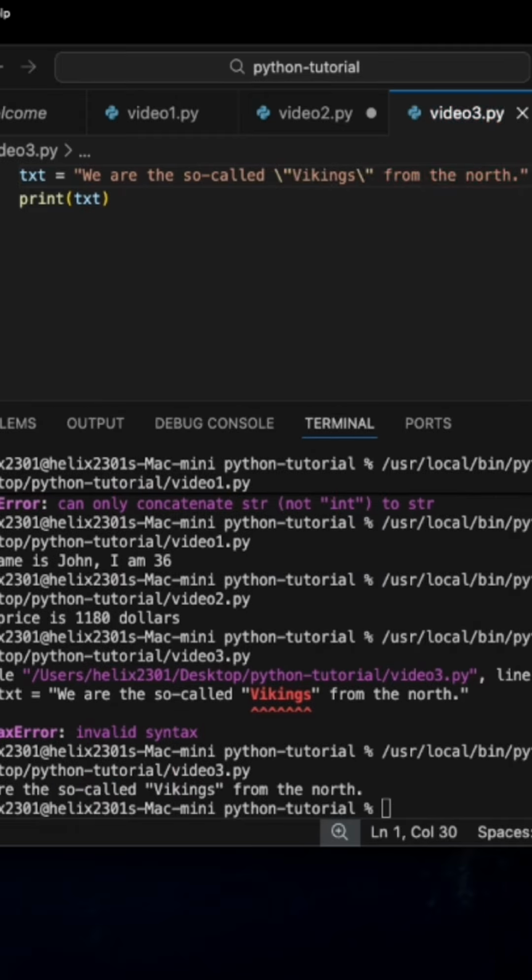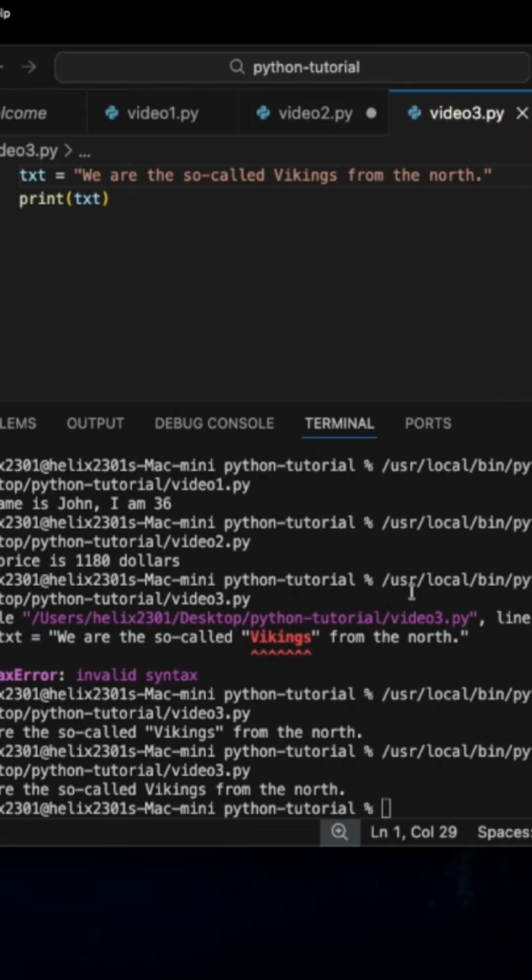So now when you run it, see how it says Vikings, and you can use the quotes. Now I could take the quotes away and it would work because it's inside these other quotes. But if you actually wanted to use quotes inside of a string, you have to have these interrupts. Like watch. If I take this away, there we go. Now you see, no problem. But if I want to use quotes inside of the string, it's a problem. That's why you need to use the slash for the interrupt.